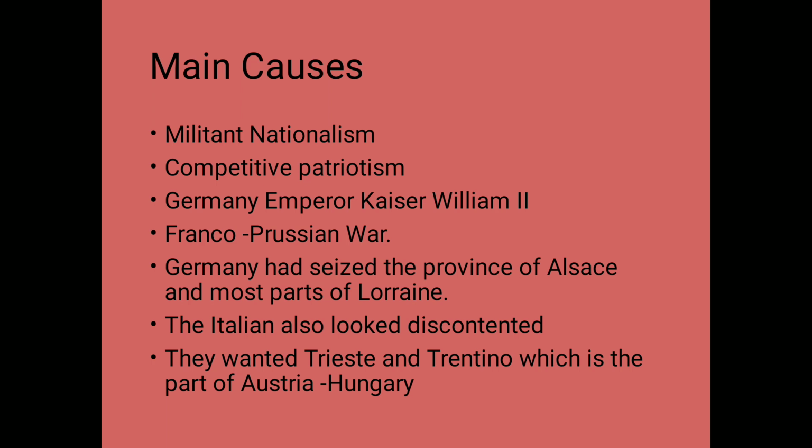Right, children. On the other hand, we have the Italians, the people of Italy, children. They looked dissatisfied. Why? Because Italy wanted its territory back, and the Italian territories were Trentino and the regions around the port of Trieste. These two regions were part of Austria and Hungary, so Italians wanted these two parts from Austria and Hungary. So you are seeing, children, it's not about one country, that Germany wanted Alsace and Lorraine from France. It's other countries as well. They too wanted their parts.